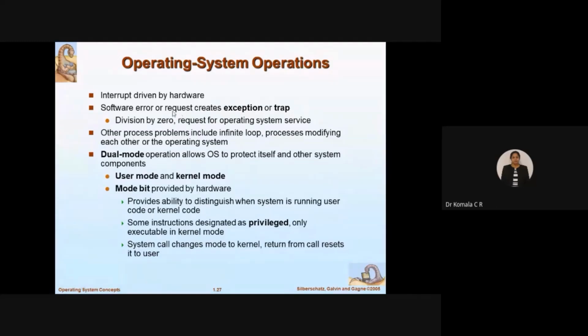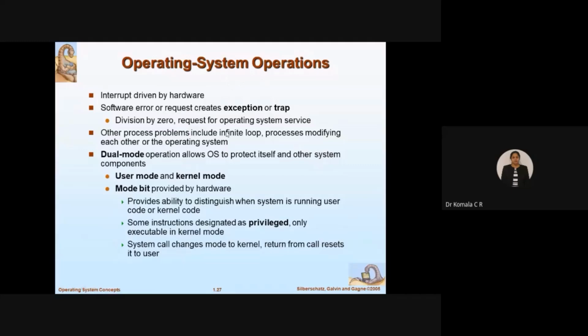When this error is going to be generated, for example, when you execute some instruction with respect to division by 0, this is one of the examples. For such an execution, there exists an error called a software error. This error is also known as an exception or a trap. It will request an operating system service to recover from, overcome, and resolve this error. Other process problems include infinite loops, and processes modifying each other or the operating system.